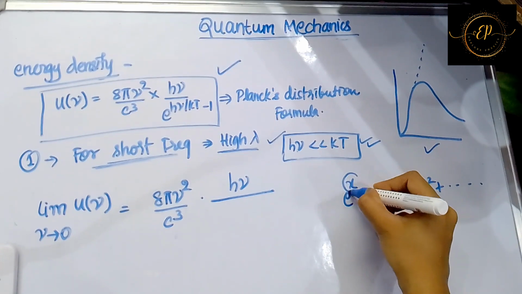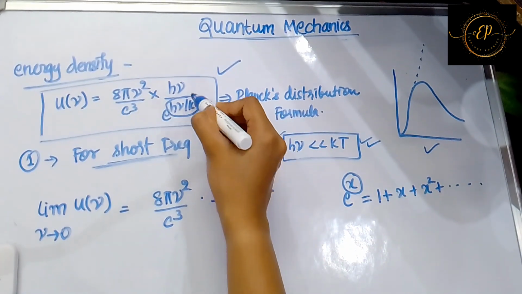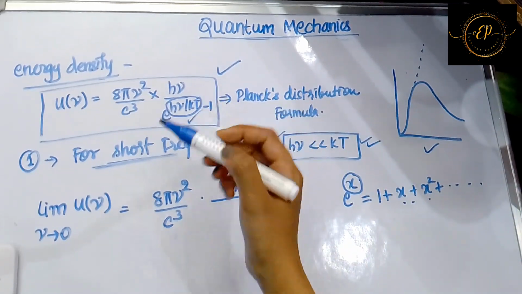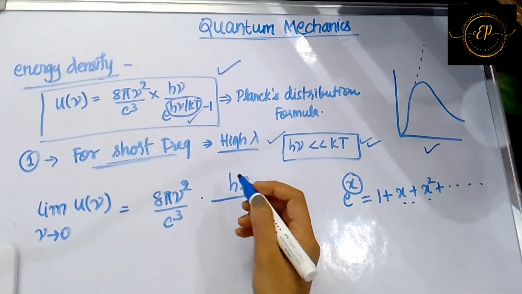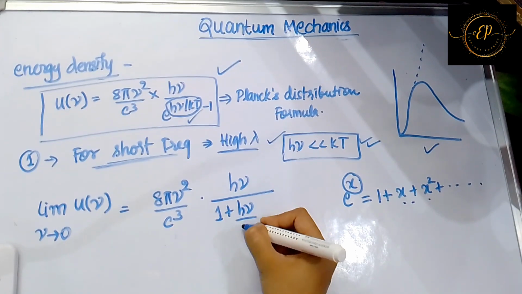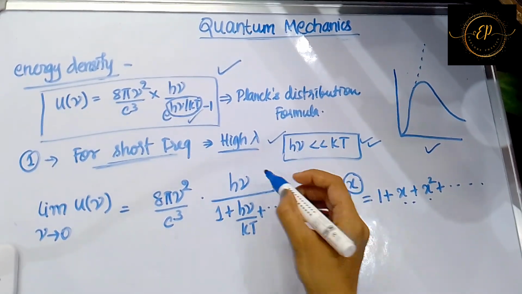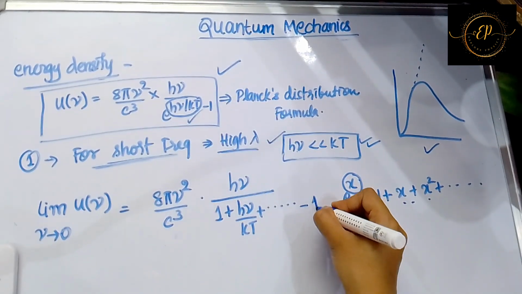Here the argument is x, but if you see here, the argument is h nu by kT. So wherever x is there, just take it as h nu by kT. So by opening e power h nu by kT, you will be getting 1 plus h nu by kT and so on. And after this series you have minus 1, so put that minus 1 also.